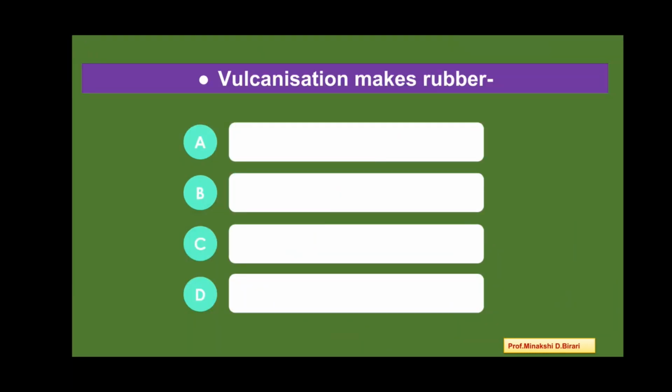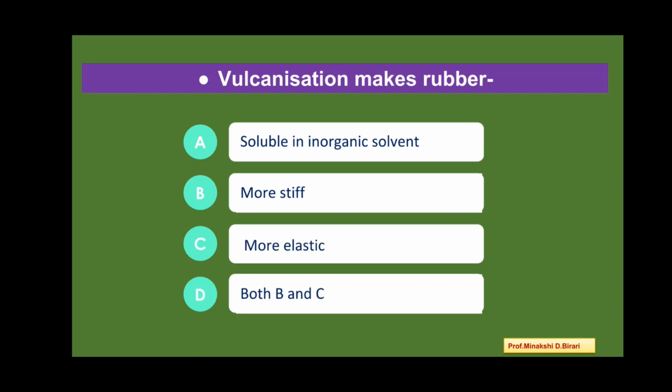Vulcanization makes rubber soluble in inorganic solvent, more stiff, more elastic, both B and C. So, what is vulcanization and what happens after the vulcanization? So, vulcanization makes rubber more stiff and more elastic.